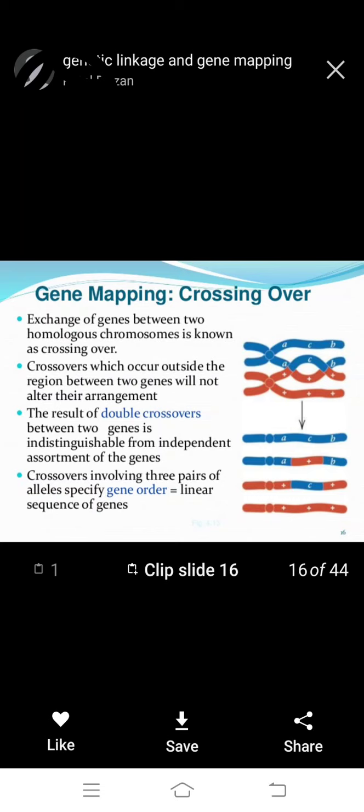Gene mapping and crossing over. Okay, exchange of genes between two homologous chromosomes is known as crossing over.